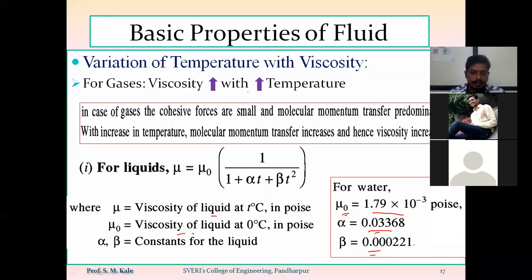Now, which type of question will be asked based on this formula? Either they will ask the formula directly. Otherwise, they will ask you to calculate the viscosity or dynamic viscosity of the water at 50 degrees centigrade or at 70 degrees centigrade. So there you should know this value of mu 0, value of alpha, value of beta for the water. Are you getting? So based on this, you can calculate the value of viscosity of any liquid at a particular temperature.